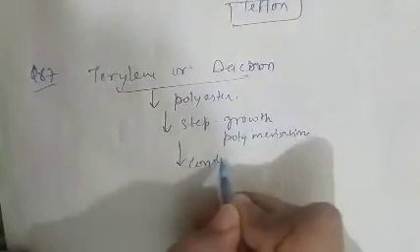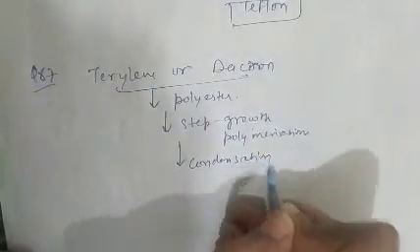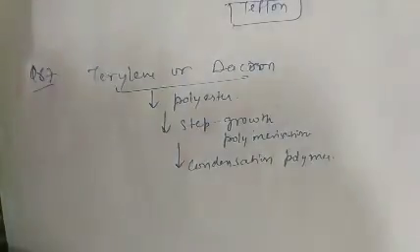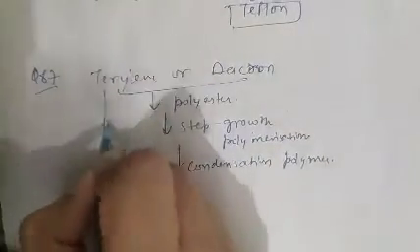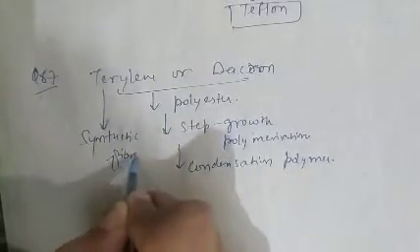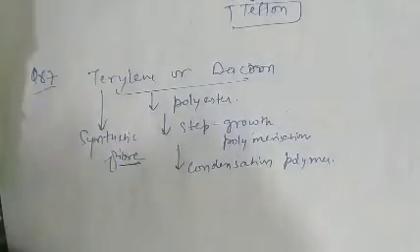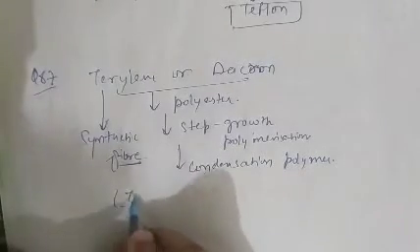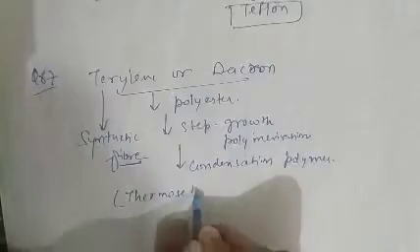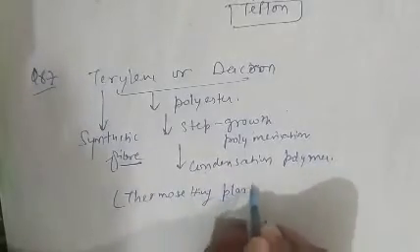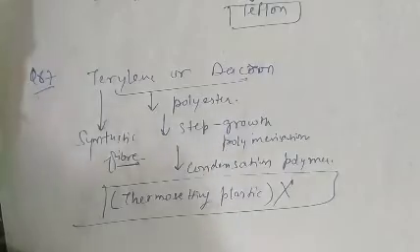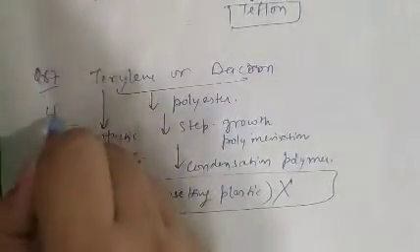Also, this is a type of condensation polymer, because loss of a water molecule takes place. And we know that this is a synthetic fiber due to strong intermolecular forces. So saying it is a thermosetting plastic is wrong. It is not a thermosetting plastic. So this option is wrong. Question number 87, option D is correct.